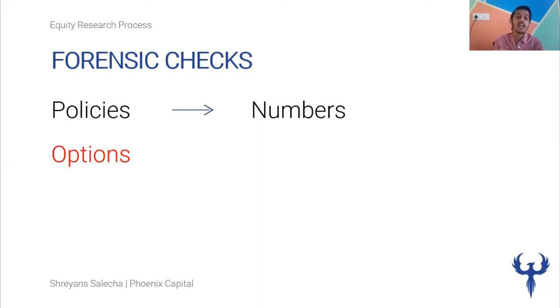Now, within the accounting policies, there are several options with respect to certain items as well. For example, investments can be held in different ways, right? Or depreciation can be applied using different policies, which might lead to changes in asset values. So there are different options with respect to certain categories in order to aid fair disclosure on the part of the companies, right? And there are a lot of areas that require judgment as well, right?